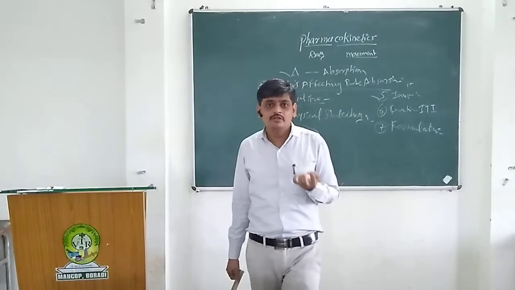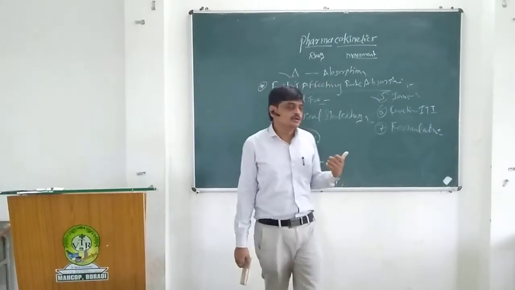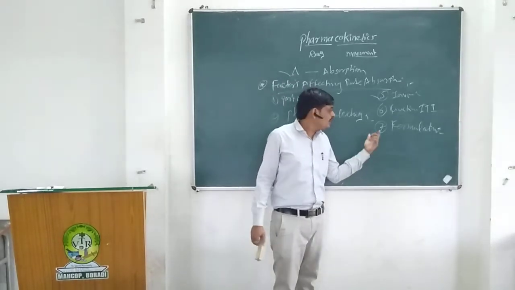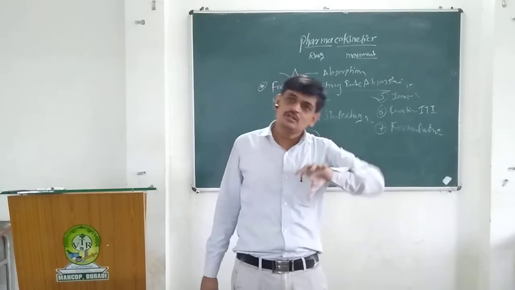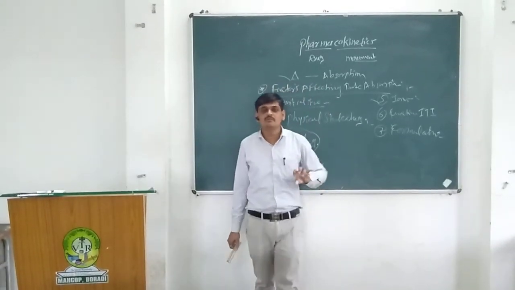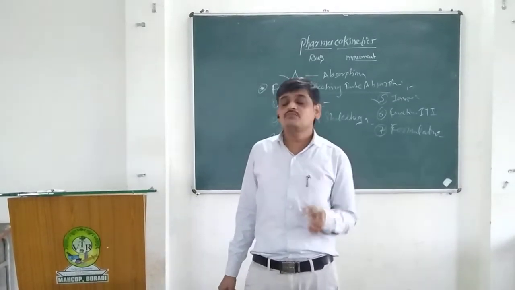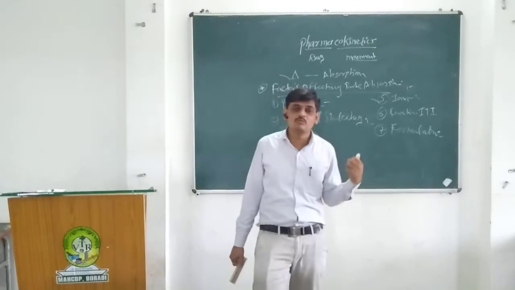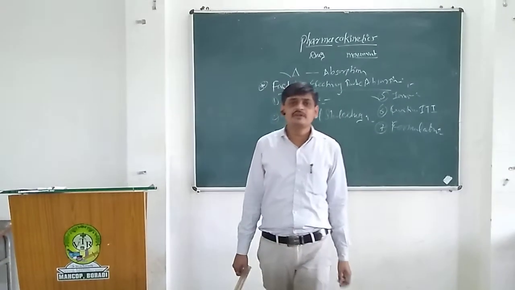That's why calcium or magnesium reduces the absorption of tetracyclines, because they form a complex around the tetracycline and block its absorption. So formulation is also an important factor affecting the rate of absorption.